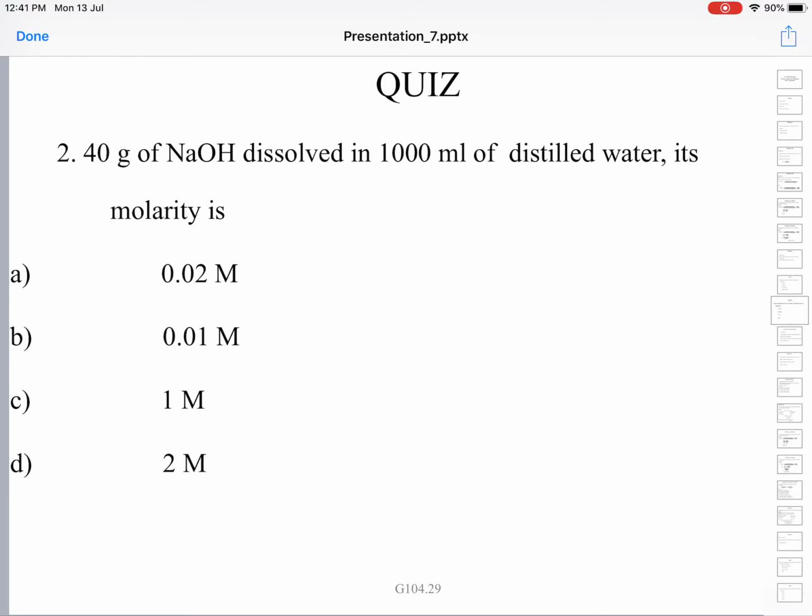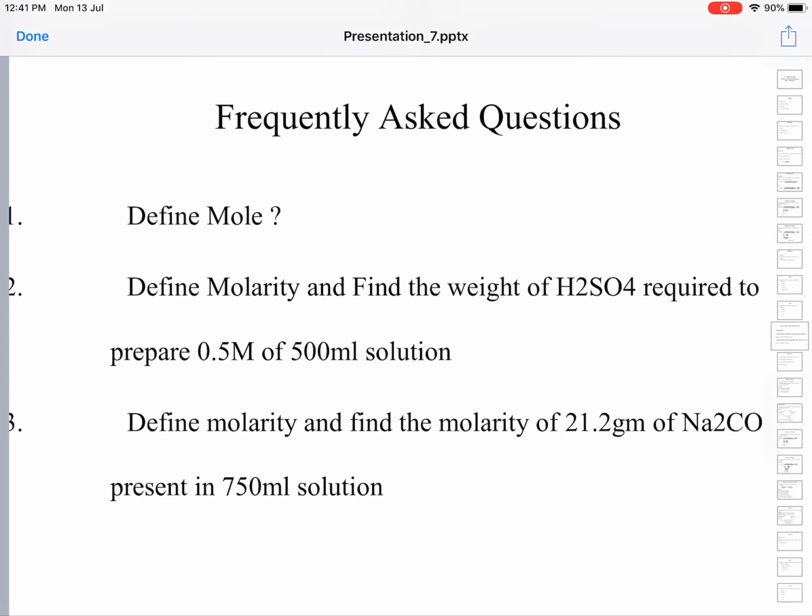The gram molecular weight of NaOH is 40 grams, so 40 grams is 1 mole. So 1 mole is dissolved in 1 liter, since 1000 ml means 1 liter. 1 mole per liter is the molarity. So the molarity is 1 m, and the answer is quite obviously C.